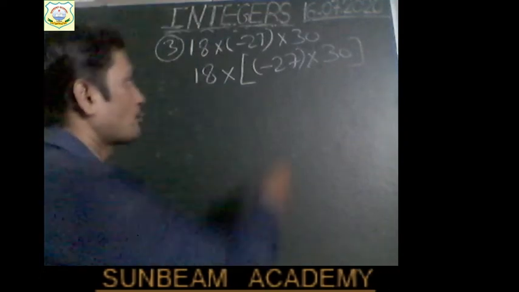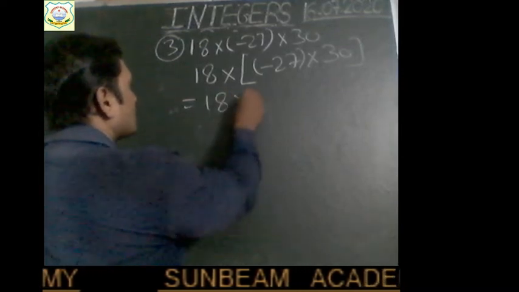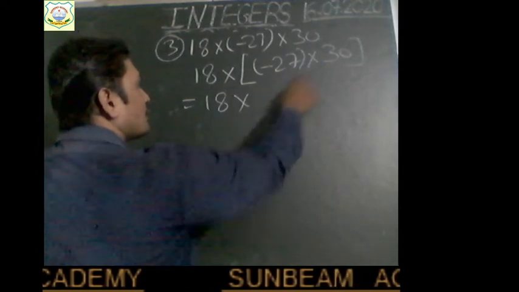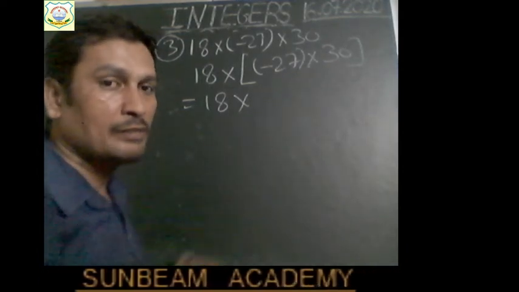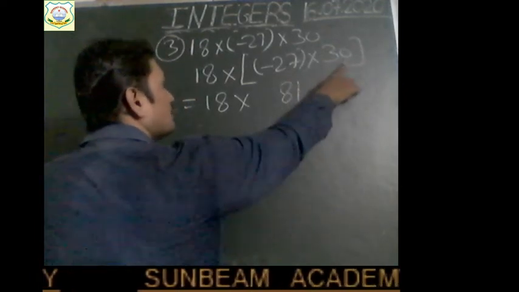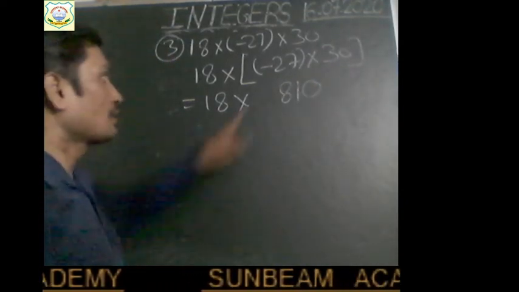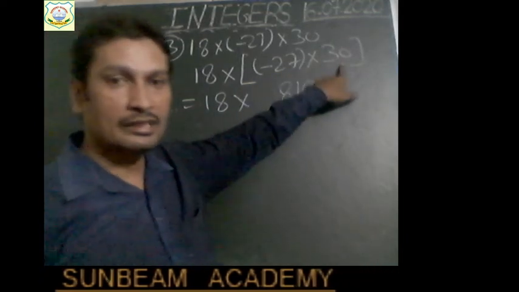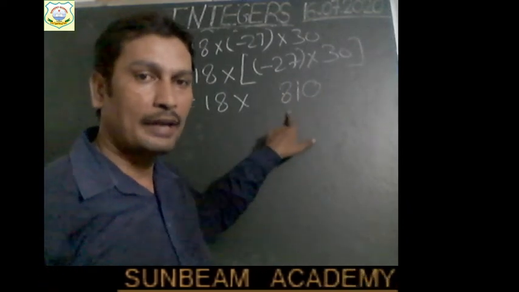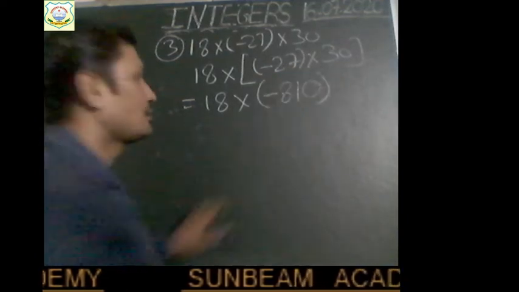Now find the product of the second and third integer. Right. So 18 into, multiply minus 27 into 30 will give what, children? 27 threes are 81. Firstly multiply without the sign. Okay. 27 threes are 81 and a 0 is there. 27 into 0 will give 0. We get 810. Now we have multiplied a negative integer with a positive integer. So what sign should be used here, children? Minus into plus will become minus, right? So here you will use the minus sign and write it inside the bracket. This is the right way.